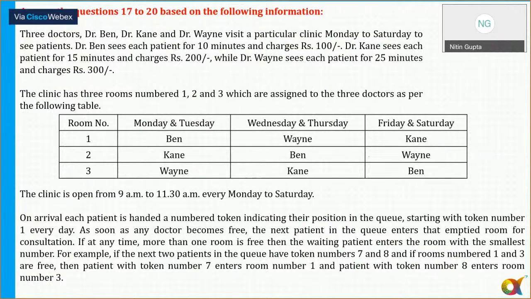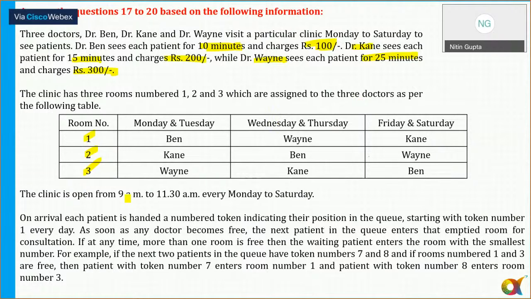Okay, so let's start now. So this was doable, 17 to 20. Let's see here. It says there are three doctors, Dr. Ben, Dr. Kane, and Dr. Wine, who visit a particular clinic Monday to Saturday to see patients. Dr. Ben sees each patient for a certain time, and Dr. Kane sees each patient for 5 minutes. The clinic has three rooms, which are assigned to the three doctors as per the table given to us.